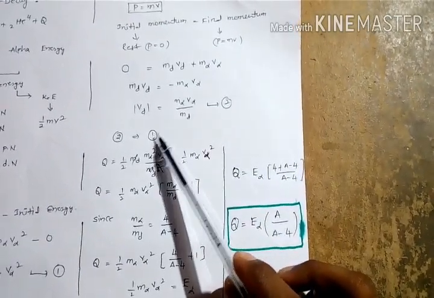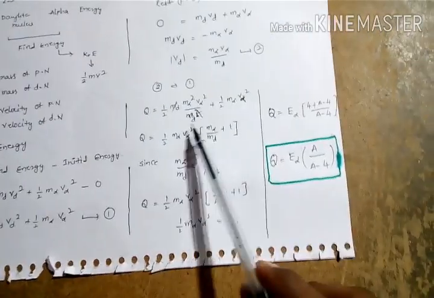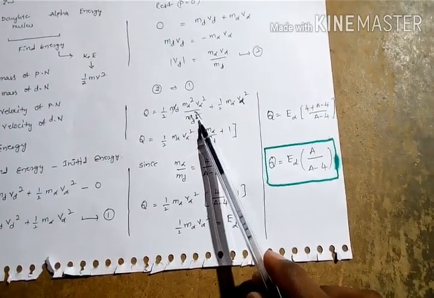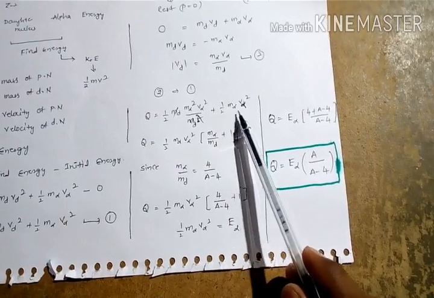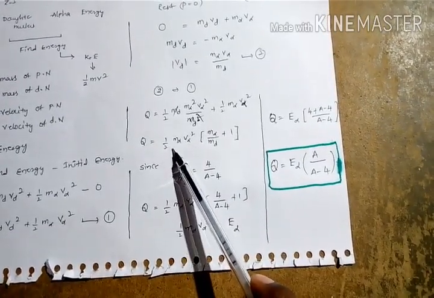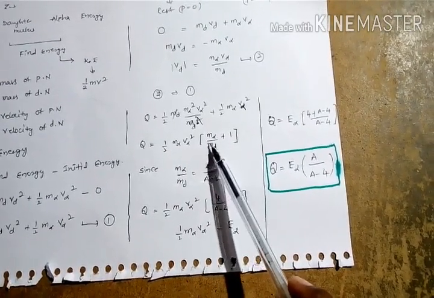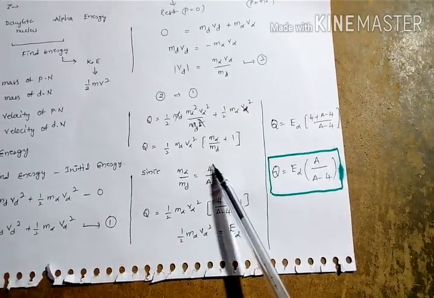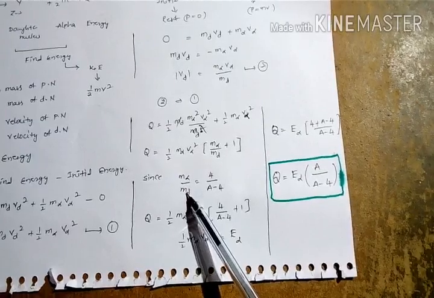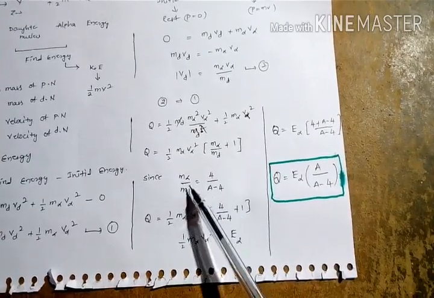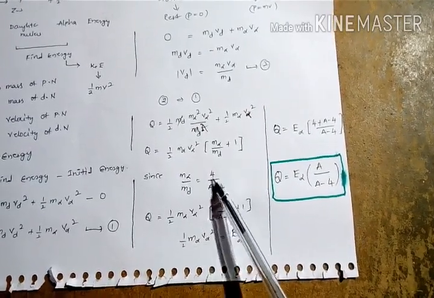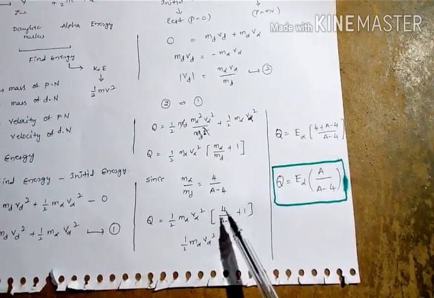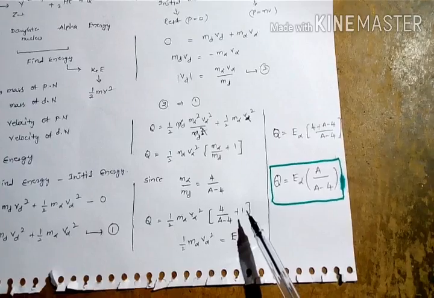By substituting equation 2 in 1, we get Q equal to half Md m alpha square v alpha square by Md square plus half m alpha v alpha square. By taking common half m alpha v alpha square, we get half m alpha v alpha square times (m alpha by Md plus 1). Since m alpha, the mass of the alpha particle, is 4, and Md, the mass of the daughter nucleus, is A minus 4, by replacing m alpha by Md with 4 by A minus 4, we get Q equal to half m alpha v alpha square times (4 by A minus 4 plus 1).